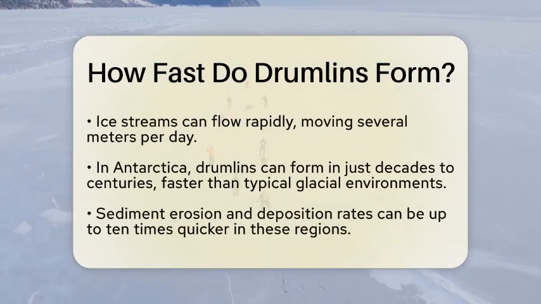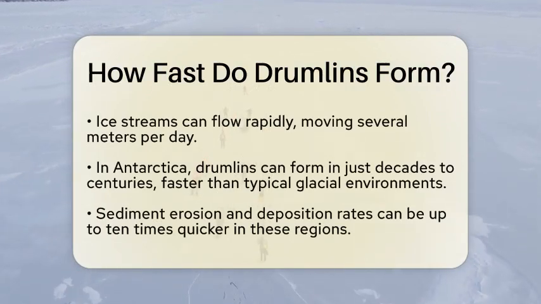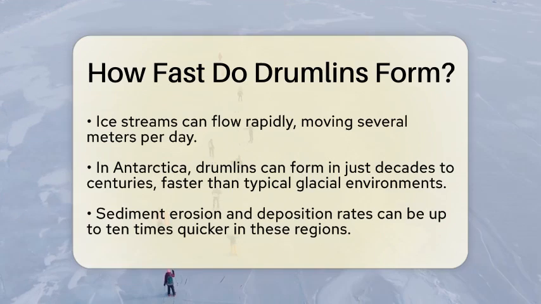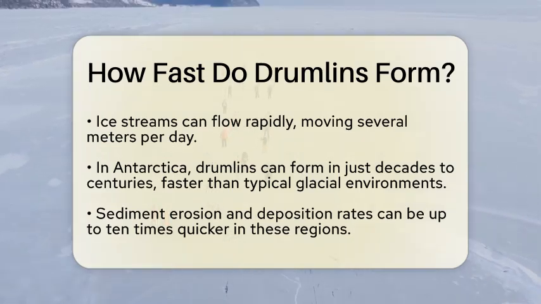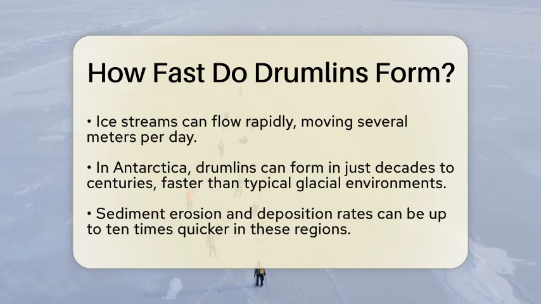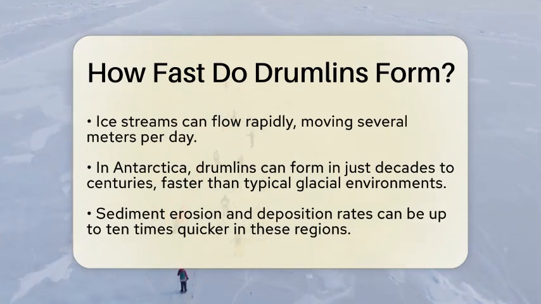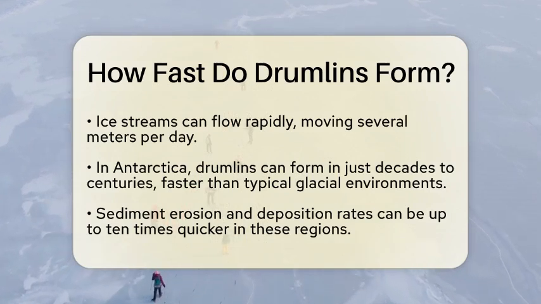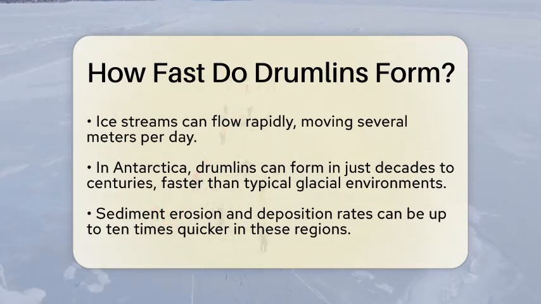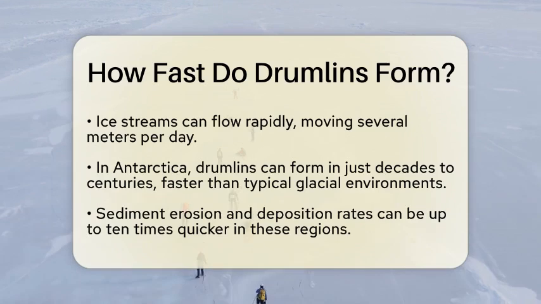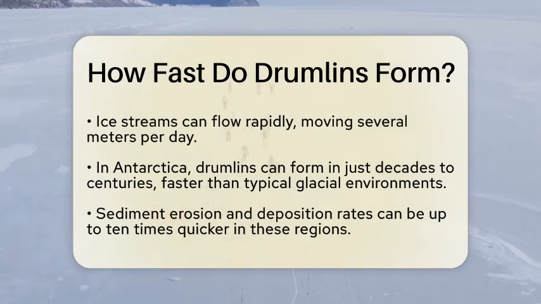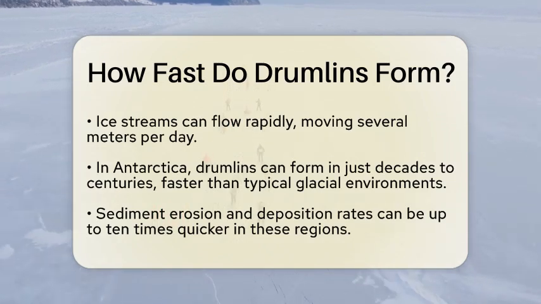The formation of drumlins is closely tied to how fast the ice above them is moving. In places like Antarctica, scientists have observed that drumlins can form much quicker than you might expect. On a geological timescale, this can happen in just decades to centuries. This rapid formation occurs because sediment is eroded and deposited at rates much faster than what is typically seen in other glacial environments, sometimes up to 10 times quicker.